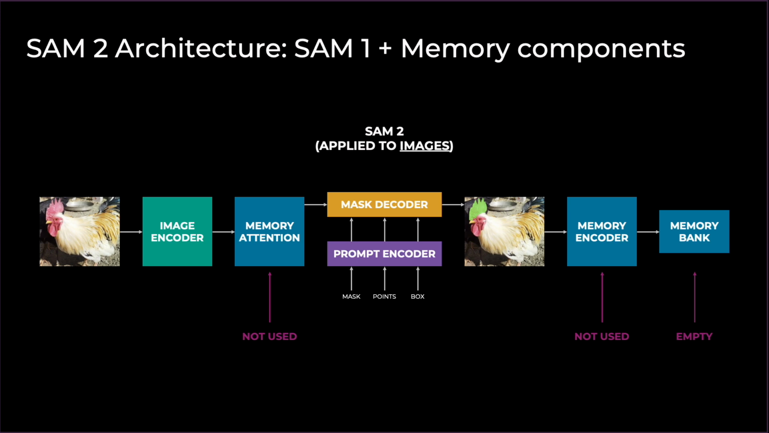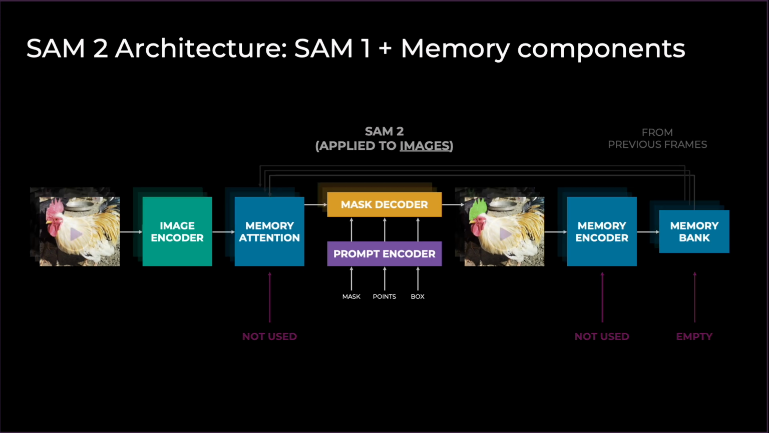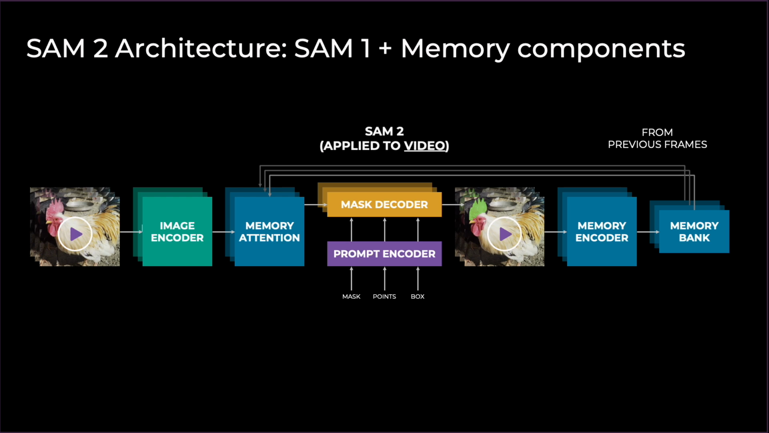SAM2 differs from SAM1 in these blue boxes, which are the memory components. These have the purpose of storing information about previous frames of the video, as well as storing information about user interaction. This information is then used to segment the current object in the current frame. When applied to images, the memory components are empty and the model reduces to the SAM design. For video, the memory components come into play.